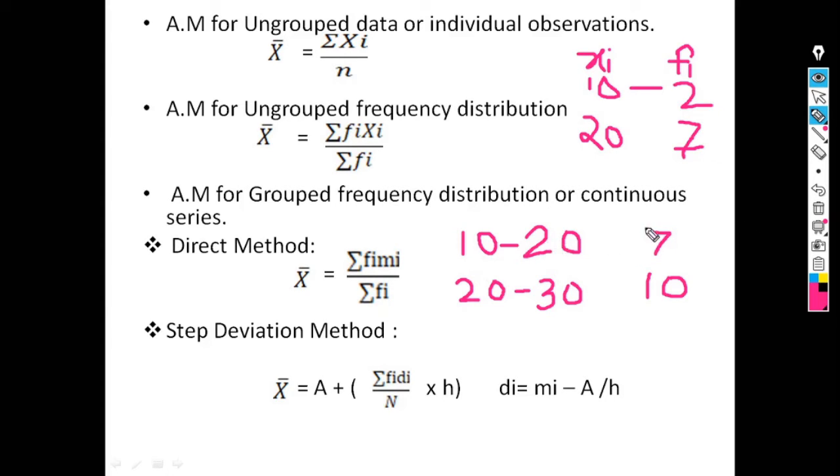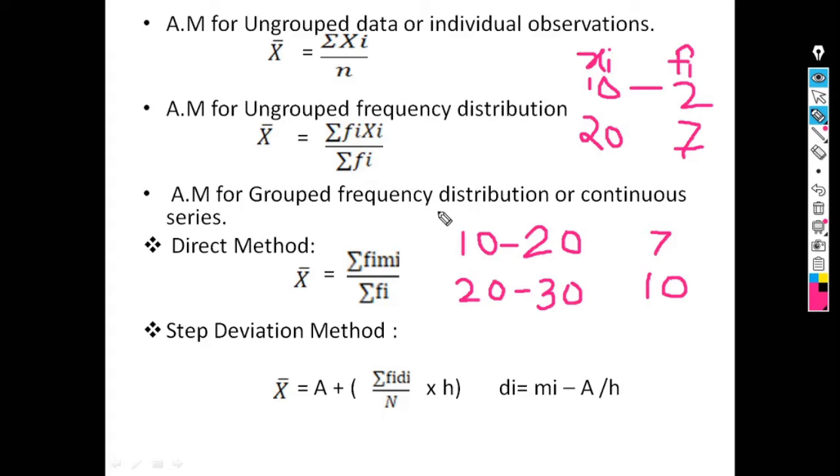So for this class interval the middle value is 15. So the formula for group frequency distribution is x bar equal to summation of fi into mi divided by summation of fi. This formula is known as calculation of arithmetic mean by using the direct method.